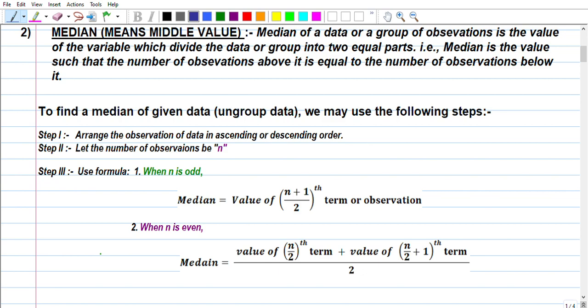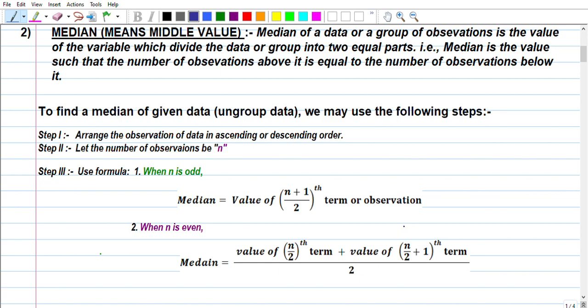Is that clear? Somewhere it is written as median equals the average of the n by 2th term and the n by 2 plus 1th term. So we can also find it by dividing by 2, and you get the median.